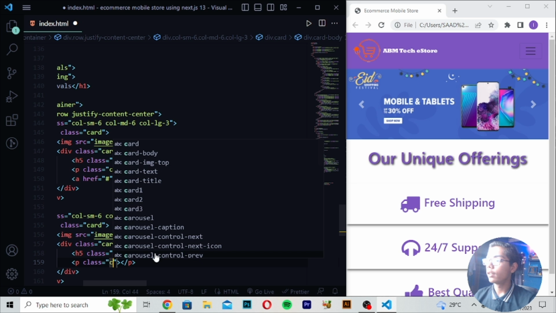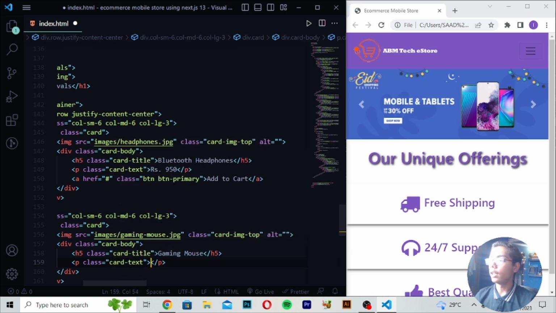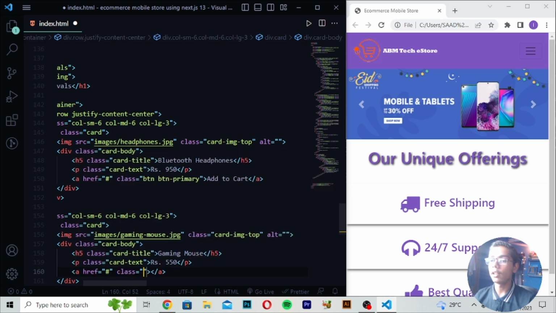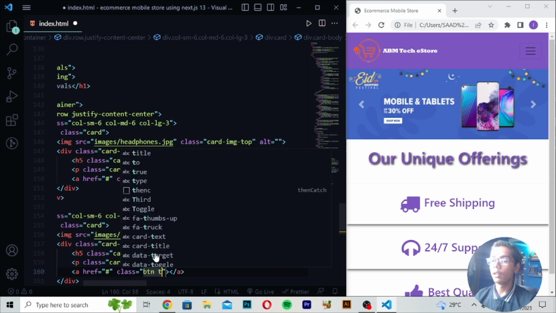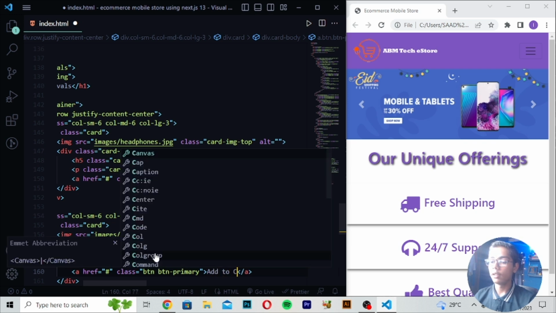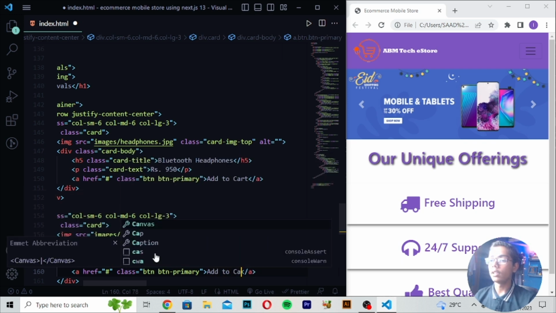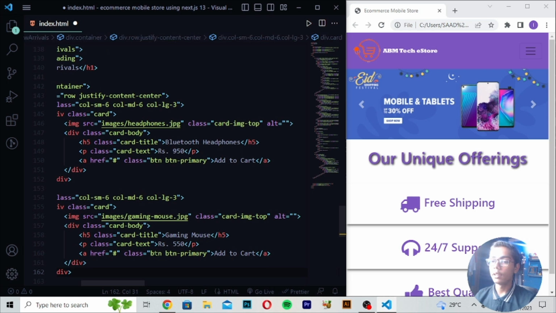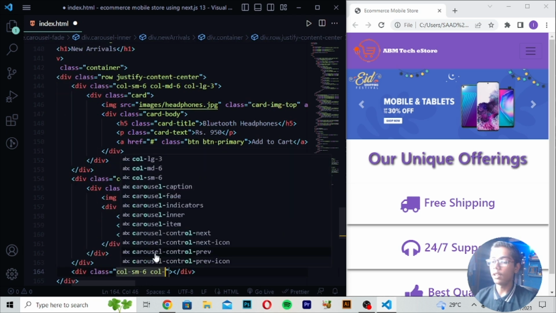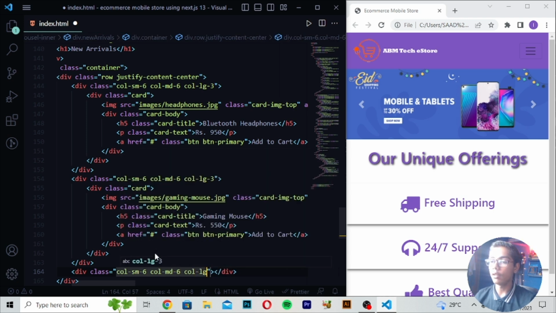After writing this tag, move down, right here p tag, write card-text, then I will write rupees 550. Then write an a tag with class btn btn-primary, and write add to cart. Then move down, right here div class col-sm-6, col-md-6, and then col-lg-3.